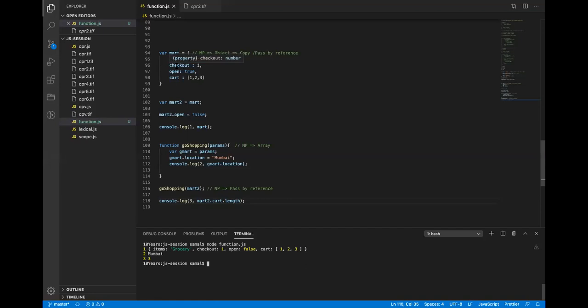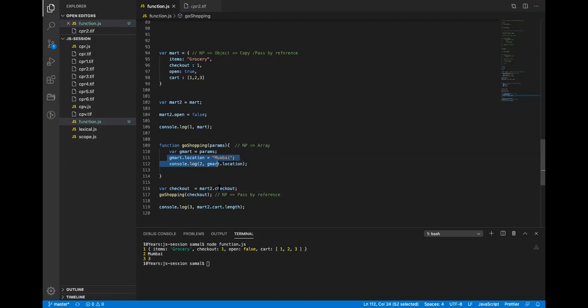Yes, so the key's value, if it is primitive, like if I pass something like checkout, what am I passing here? A primitive value. Basically, I am reading the value. Here, checkout equals this, so what will checkout hold? One, and one is a primitive value. So I'm passing a primitive value. When I pass a primitive value, it is a copy, so if I change something inside, it will not affect outside.